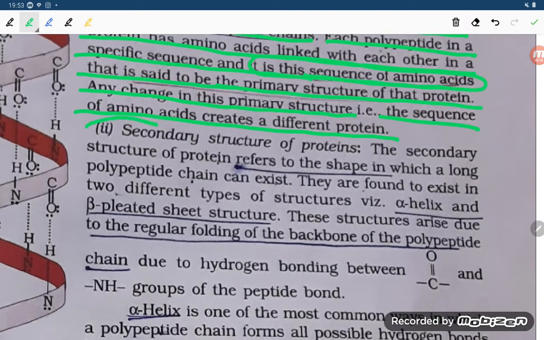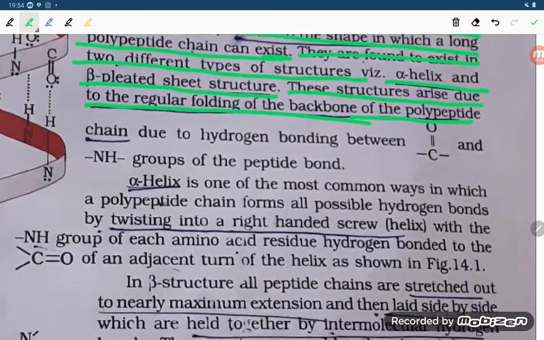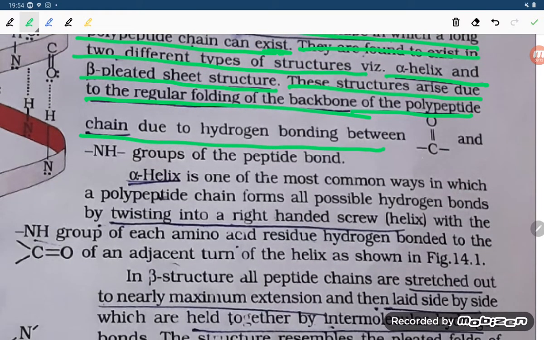Next is the secondary structure of proteins. What is the secondary structure? It refers to the shape in which a long polypeptide chain can exist. So secondary structure refers to the shape, while primary structure refers to the sequence of amino acids. They exist in two different types of structure, alpha helix and beta pleated sheet structure. These structures arise due to the regular folding of the backbone of the polypeptide chain, due to hydrogen bonding between CO and NH groups of the peptide.